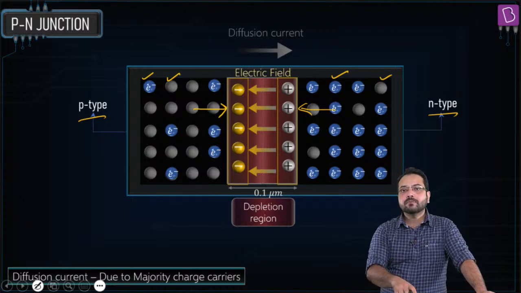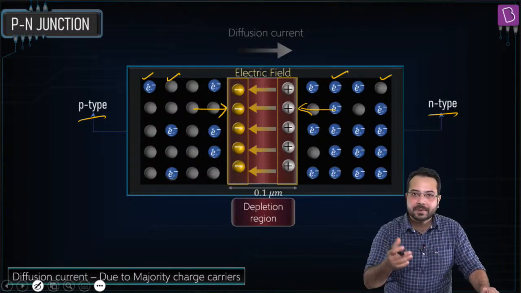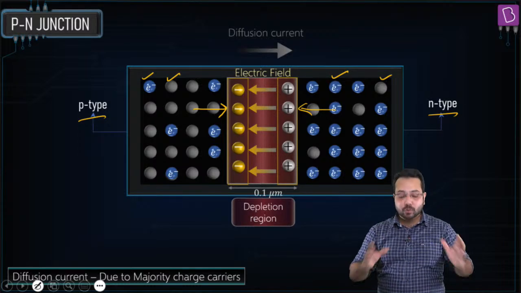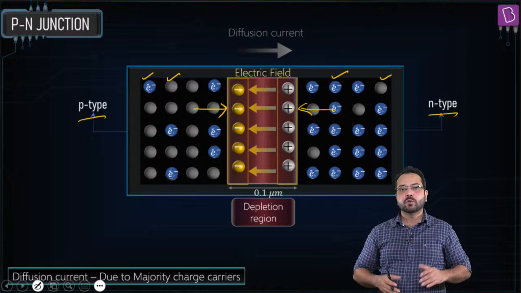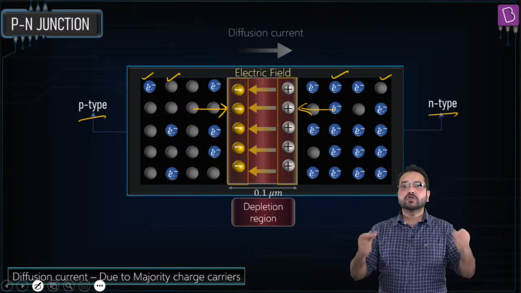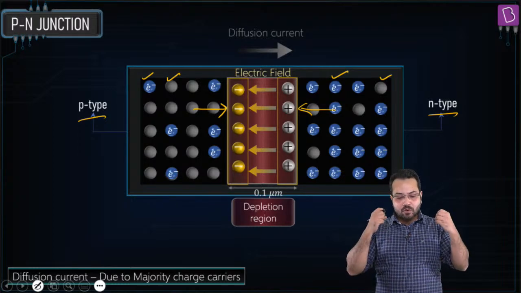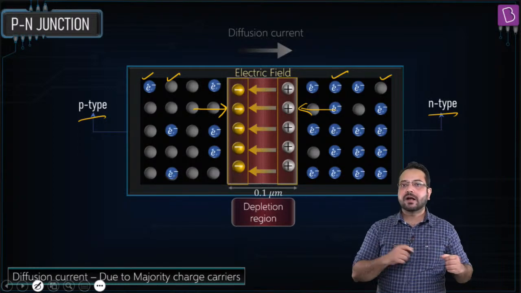So it is going to restrict, or inhibit, or hinder the diffusion of electrons as well. Okay, so what is this depletion region going to do? It is going to reduce the diffusion current. Do you agree? It is going to reduce the diffusion current.